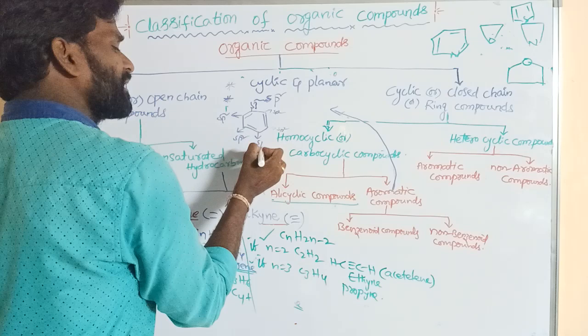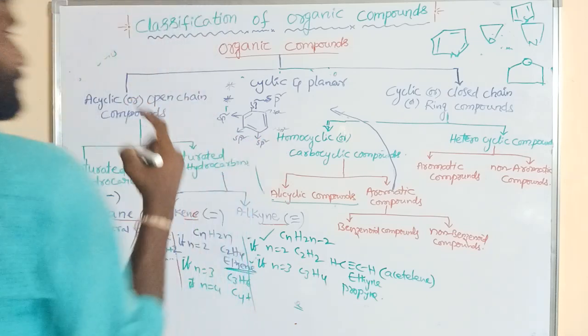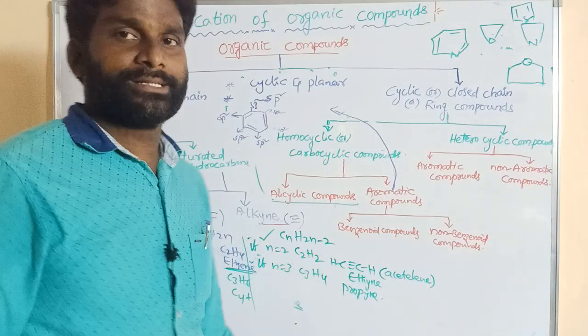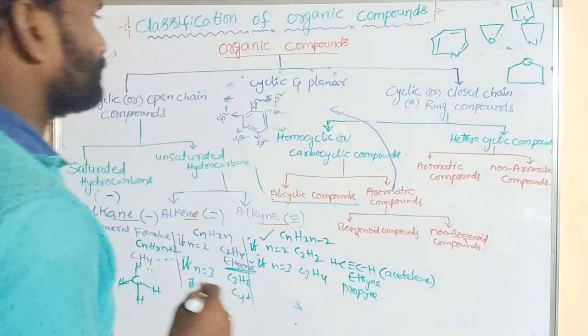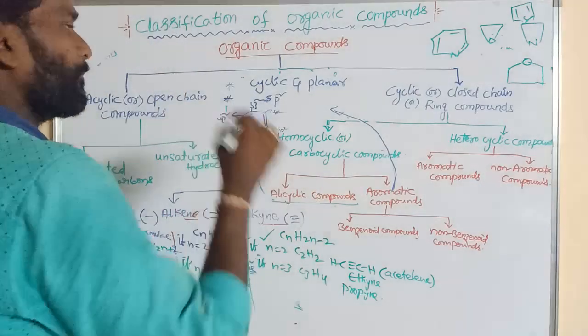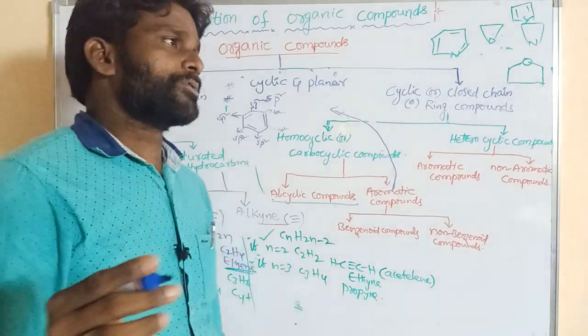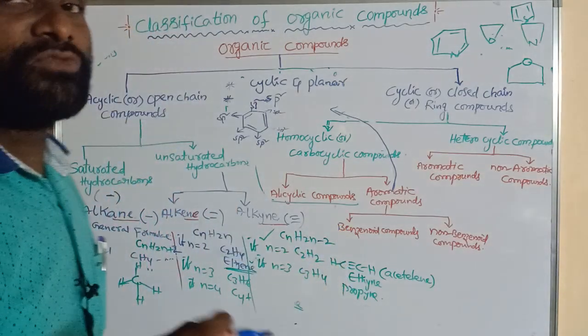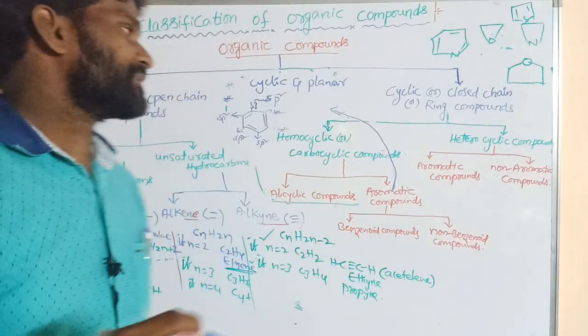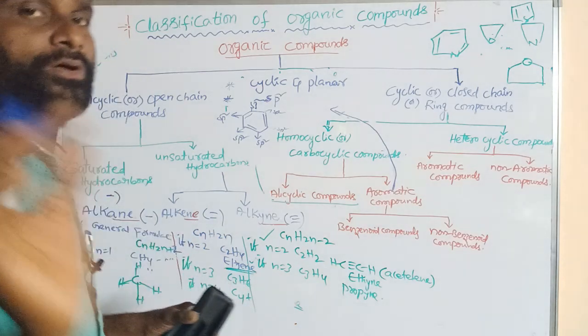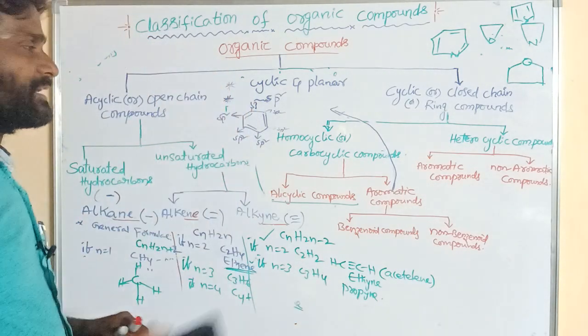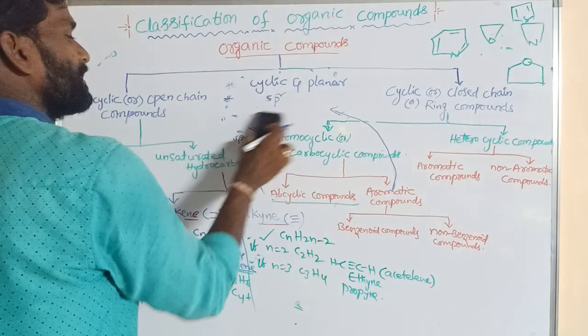All carbons contain double bonds, so all undergo sp2 hybridization. So the second point: in aromatic compounds, all the atoms must be involved in sp2 hybridization.